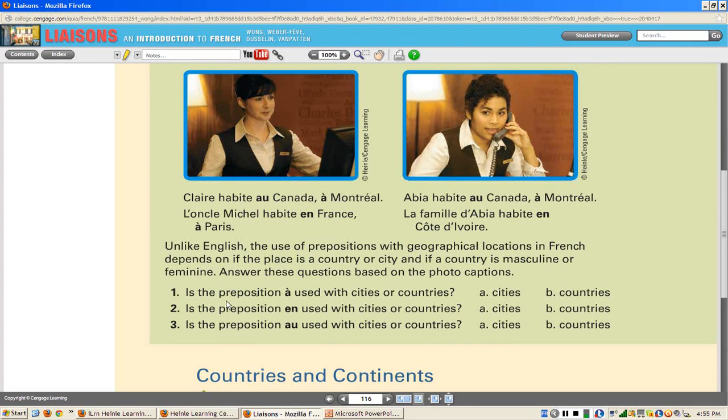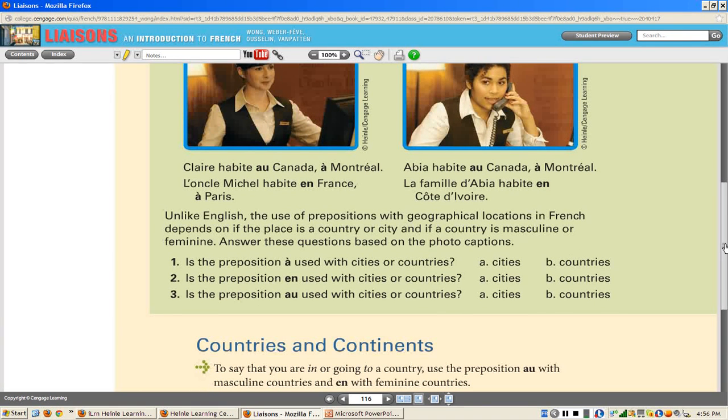So, the preposition à is used with what? Cities. En is used with countries, feminine countries or masculine countries that begin with a vowel. For example, Iran, en Iran, or Iraq, en Iraq, or en Afghanistan. The preposition au, that's a-u, but it sounds like an O, is used with masculine countries.